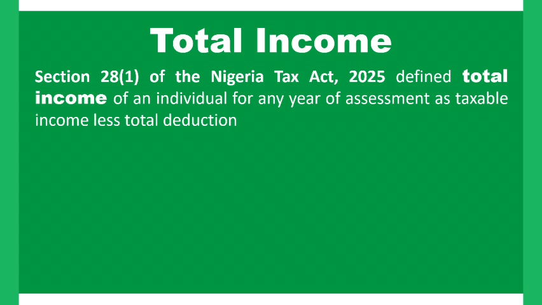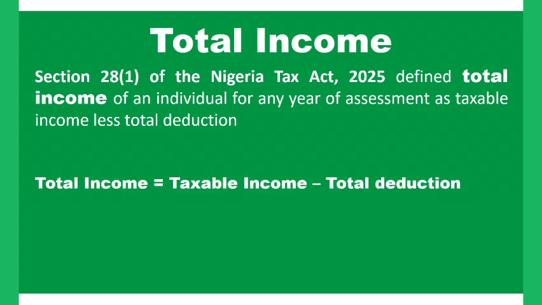So for computation purposes, your total income is equal to your taxable income minus your total deduction, which gives us what we refer to as our total income.